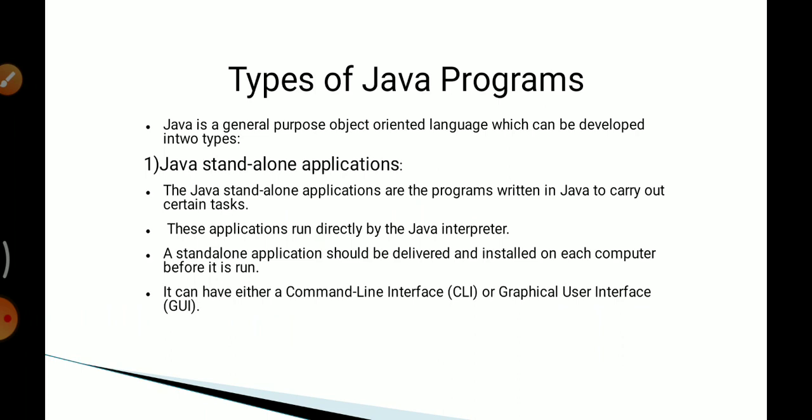These applications run directly by the Java interpreter and it should be delivered and installed on each computer before it is run. It can have either a command line interface or graphical user interface. That means standalone applications are useful for simple Java programs.